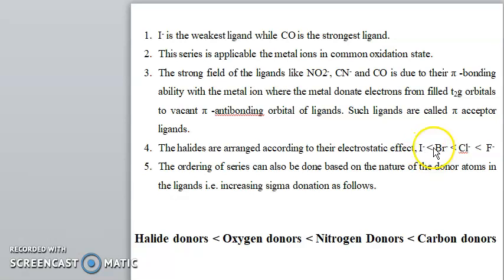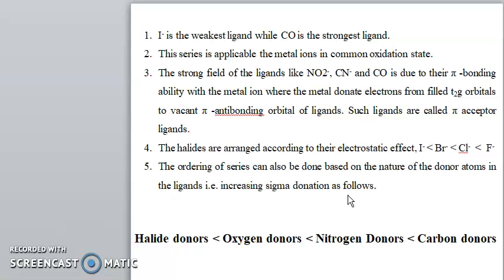That is, I minus is lower than Br minus, which is lower than Cl minus, which is lower than F minus. The ordering of the series can also be done based on the nature of the donor atoms in the ligands, that is, increasing sigma donation, as follows.